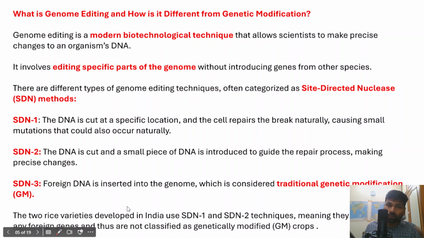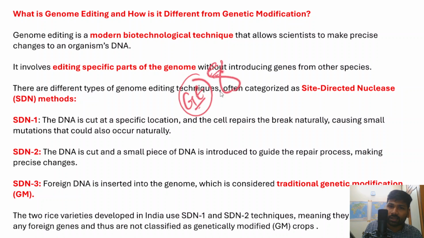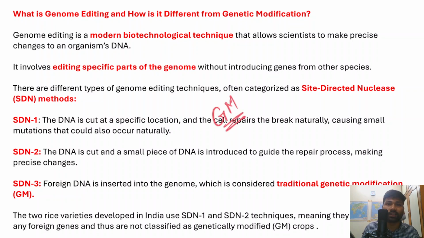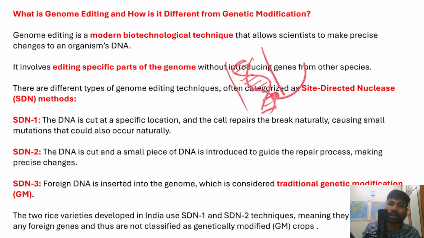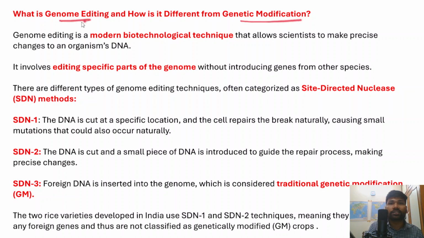So now we have understood genome editing. In genome editing, within the organism's DNA certain desirable changes would be made. However, when we talk about genetic modification, a foreign gene would be introduced. For example, this is a plant species, and within that particular plant species a foreign gene would be introduced to replace the already existing genes of a particular portion of the species, so that we achieve the desirable characteristics, right? So this is the difference between genetic modification and genome editing.